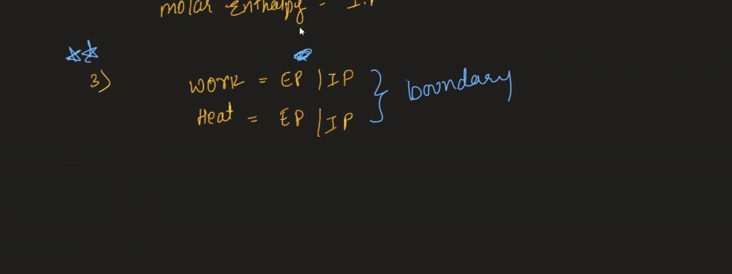But suppose in case in the options you don't find boundary, then go for extensive property as an option. But generally the first priority you should give is boundary. Whenever I ask whether heat and work come under which property, extensive, intensive or boundary, you have to answer boundary. But in very rare cases, if they don't provide the option boundary, then you have to go with extensive property. Okay, right, moving to the next one.